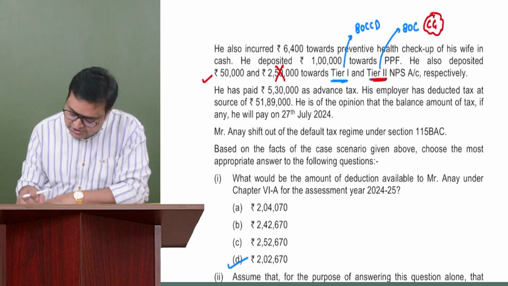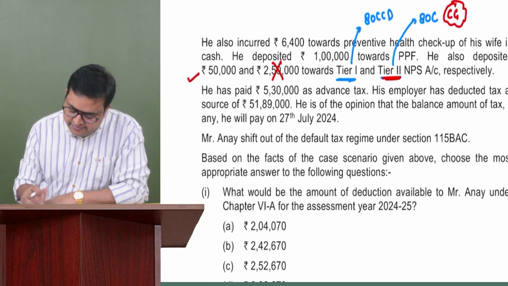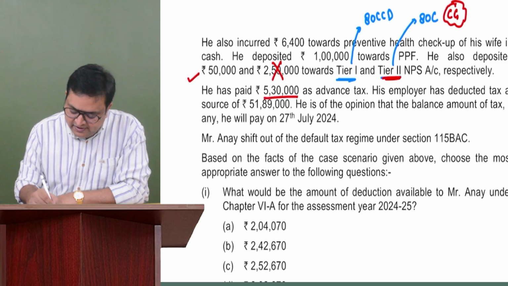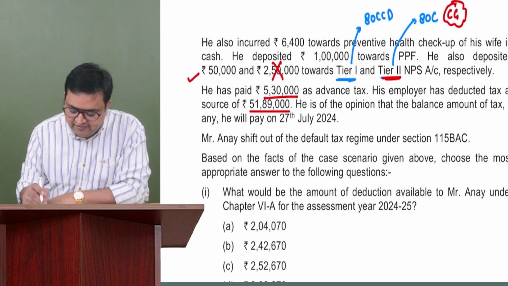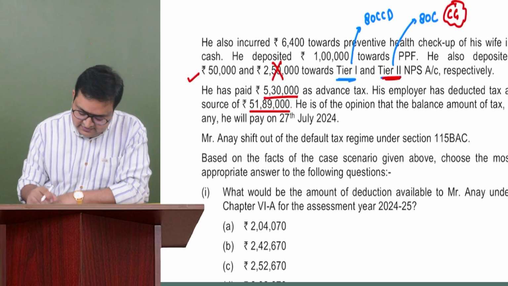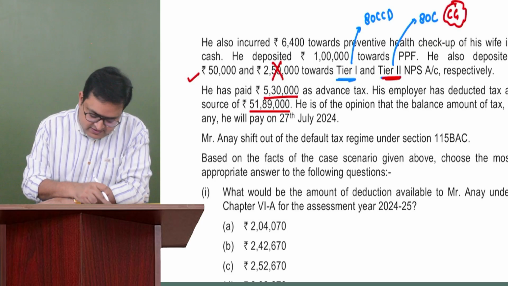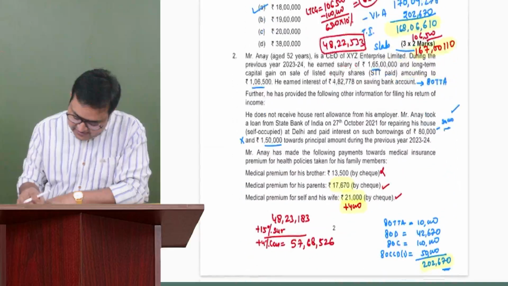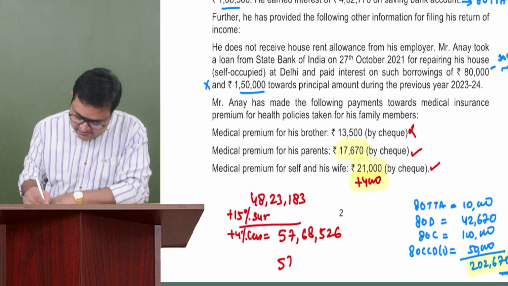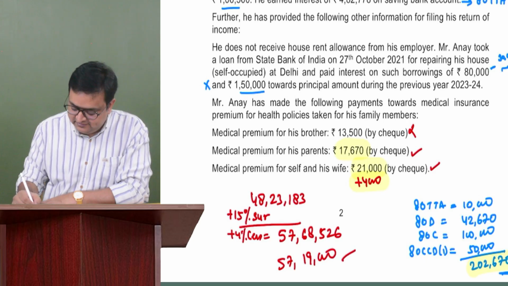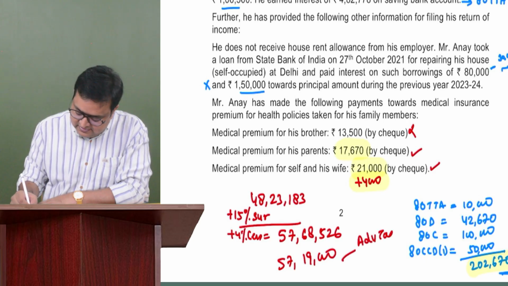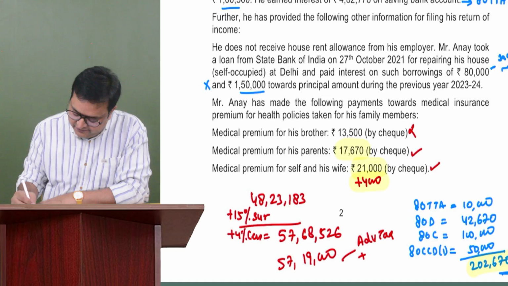And how much is the amount already paid? Advance tax 5 lakh 30,000 has been paid and TDS 5189. Okay. Just see how much it is. 5189 plus 5 lakh 30,000. 57 lakh 19,000 has already been paid through advance tax, and second would be TDS, right?